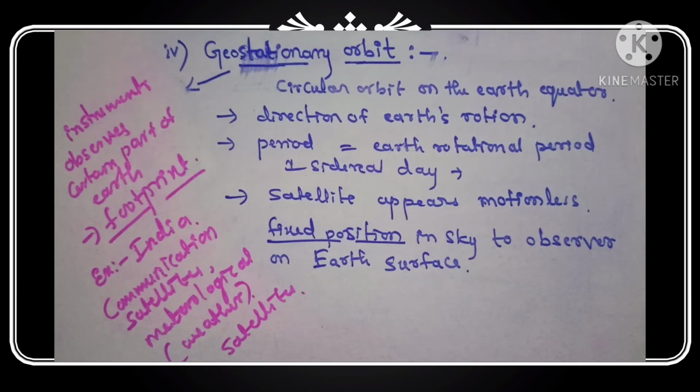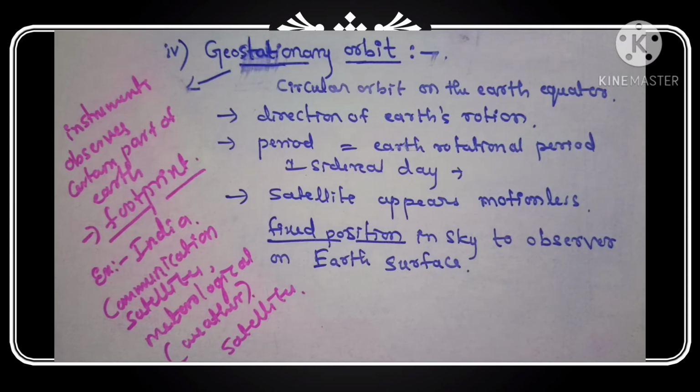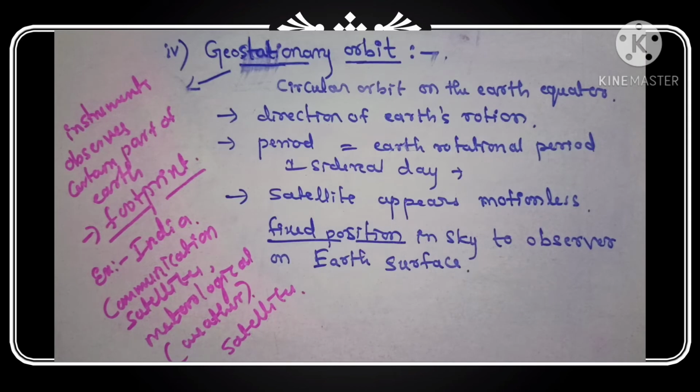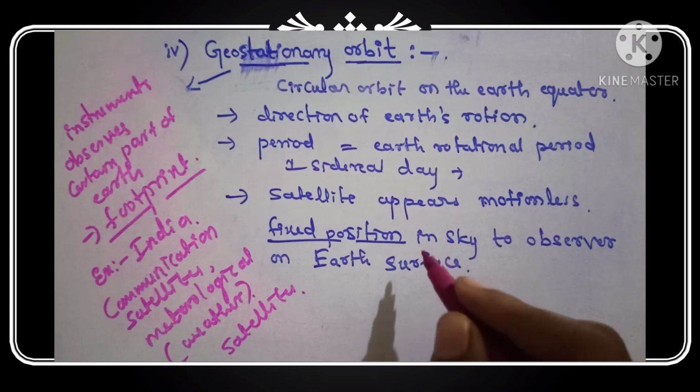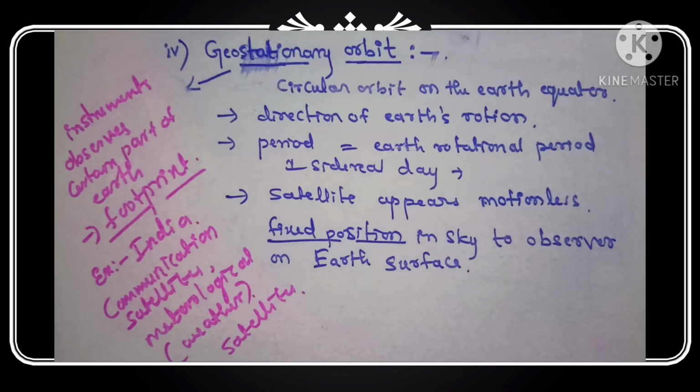Geostationary satellites are used for communication satellites and to know about the weather of space. The second one is circular orbit, which has four types: equatorial orbit, polar orbit, geosynchronous orbit, and geostationary orbit.